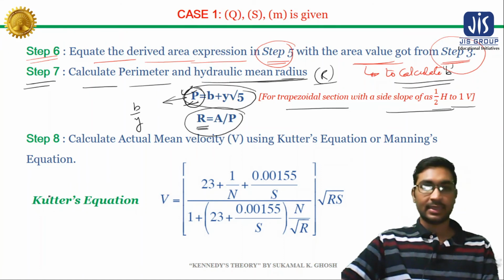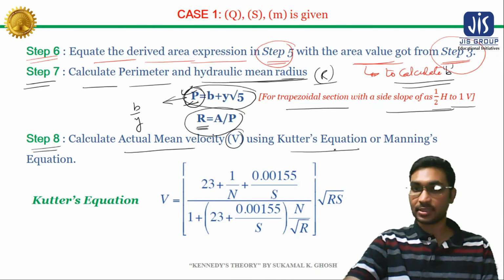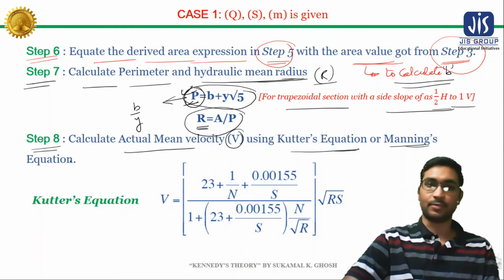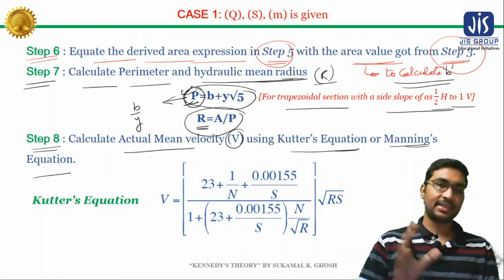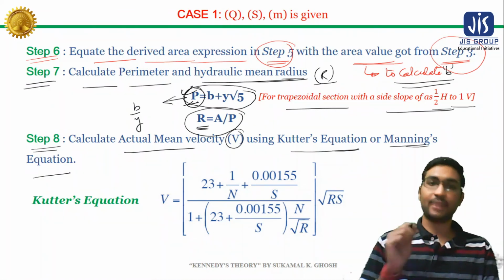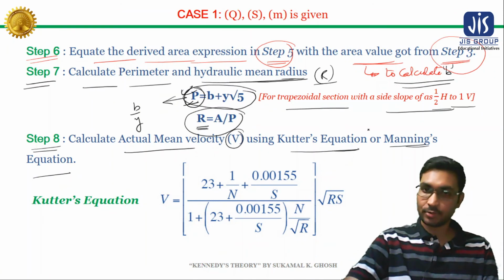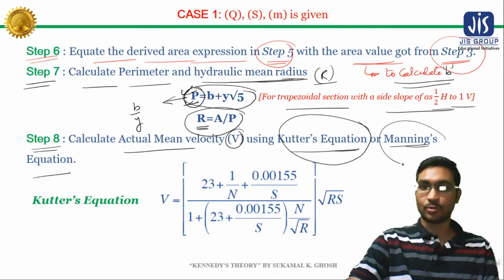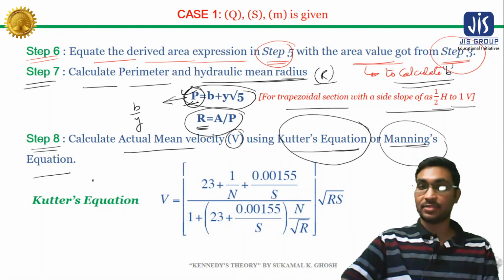Now in step 8 we need to calculate the actual mean velocity v using Kutter's equation or Manning's equation. Actually Kennedy hasn't given any equation to calculate the actual mean velocity. Instead of that he asked to use Kutter's equation or Manning's equation to calculate the actual mean velocity v.